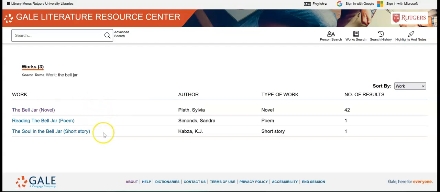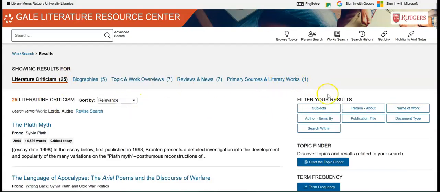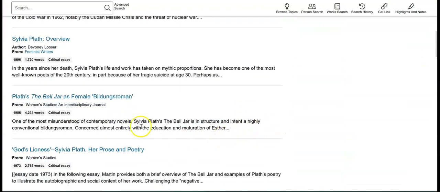And we get three things that come up. There's the novel, it'll tell you that in little parentheses, a poem based on reading The Bell Jar, and then The Soul in the Bell Jar, which is a short story. And it shows you all of the authors. And look, this one looks familiar, Sylvia Plath. Oh, okay, now I remember. This is the one that I'm looking for. It's a novel, and it has 42 results attached to it. So we can click on that, and then, of course, we get to the same type of results page.